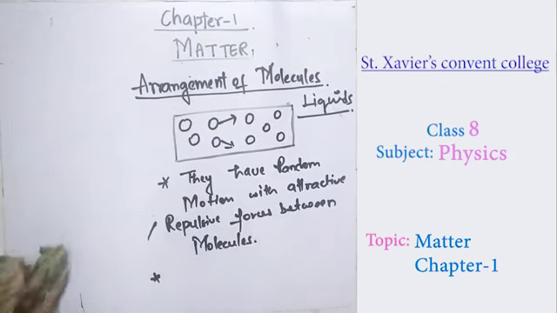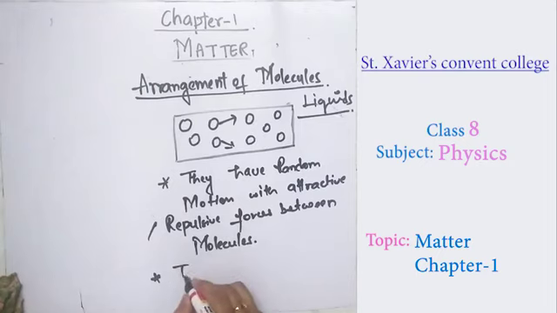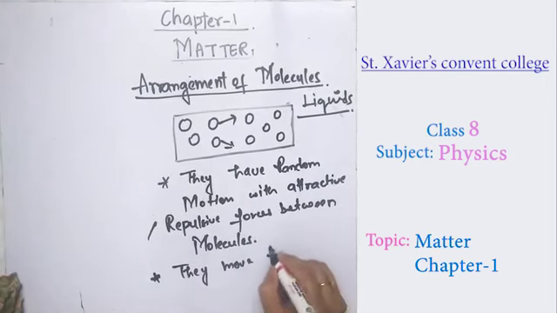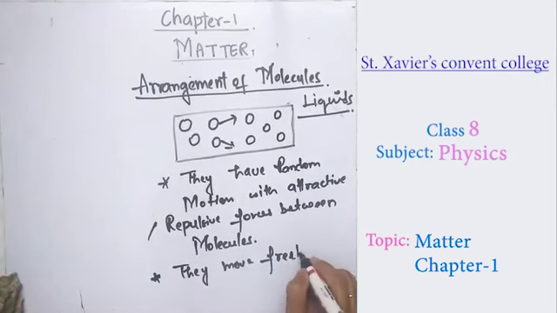Okay, so these liquids have a random motion with attractive and repulsive forces between the molecules. They are liable to move freely within a liquid. That's why they can move here and there. So they can move freely.